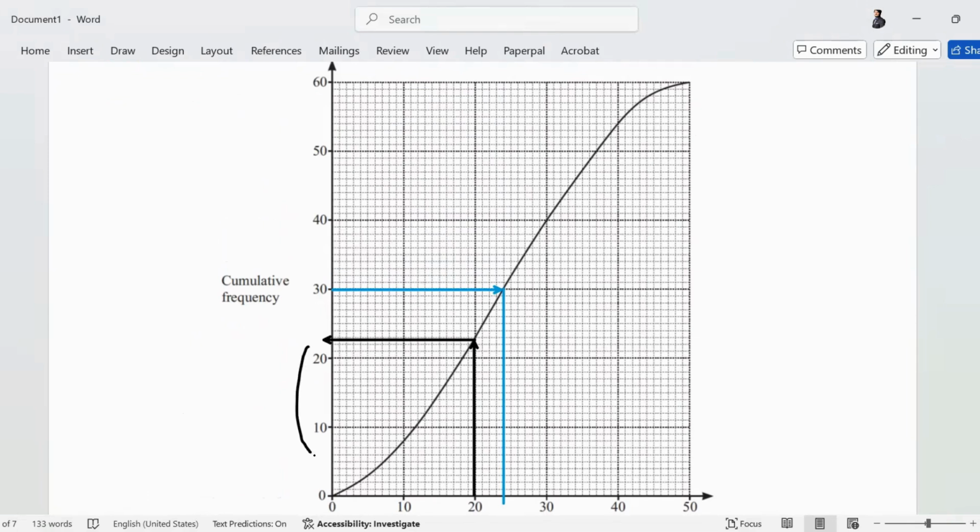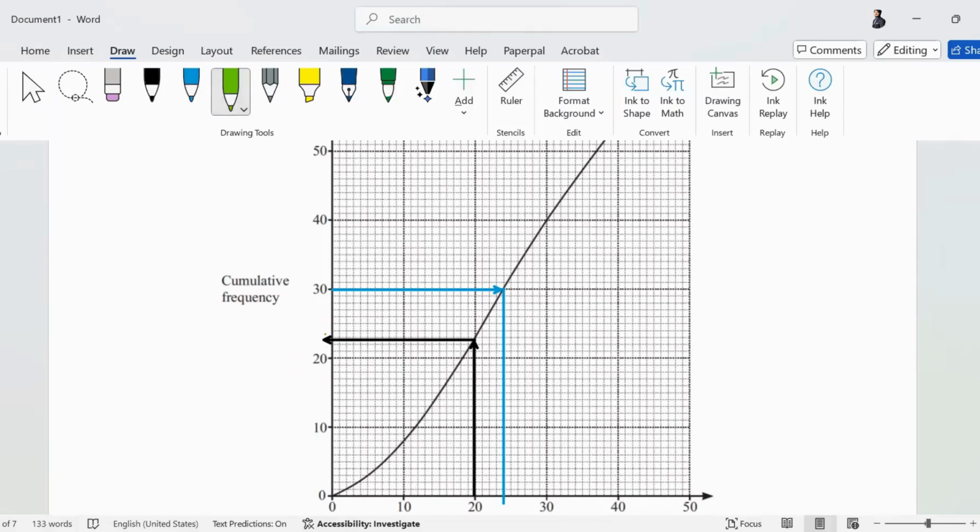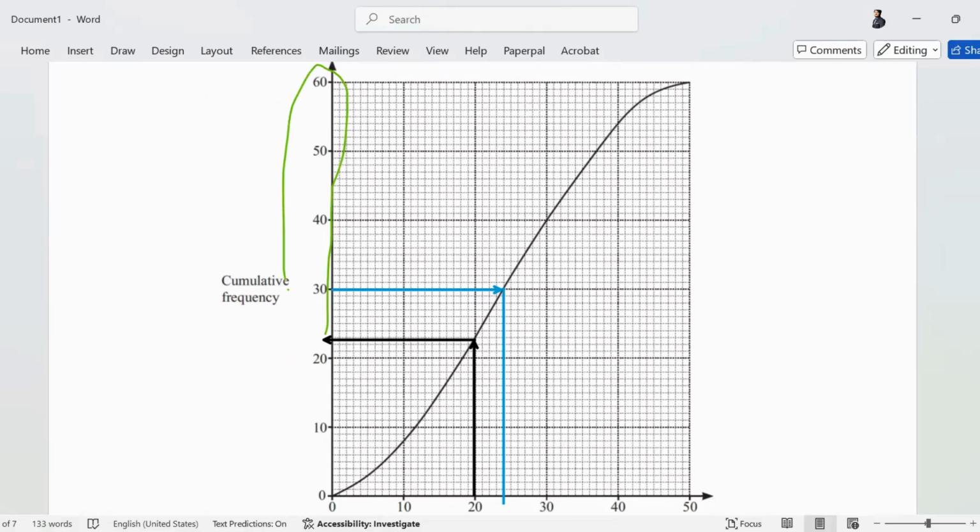Remember, these 23 are the journeys that took 20 minutes or less. The question is asking 20 minutes or more. What are the journeys that took 20 minutes or more? It is all these journeys. These are the ones that took 20 minutes or more. So I have read 23 from the graph, but my answer is not 23.